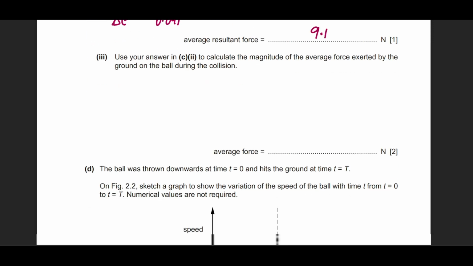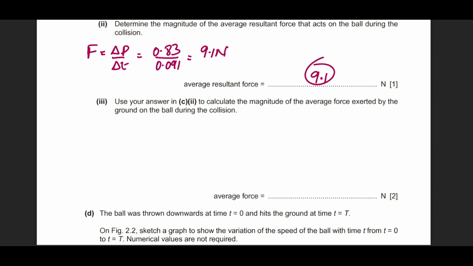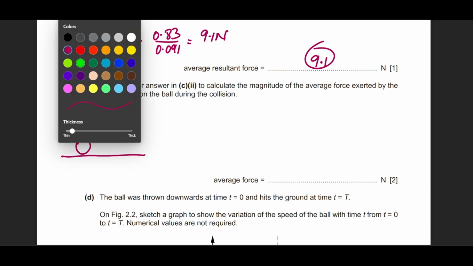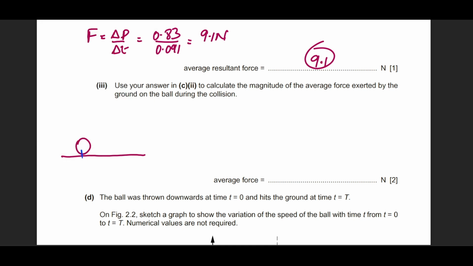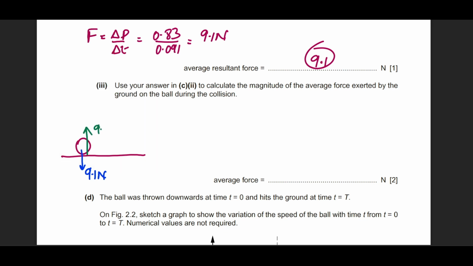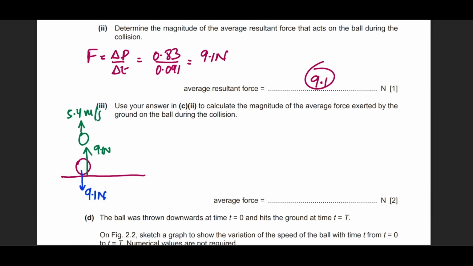It says use your answer to C2, which we have just calculated, to calculate the magnitude of the average force exerted by the ground on the ball. Now this is a bit tricky. When the ball actually comes in contact with the ground, it will most definitely exert a force of 9.1 newtons, because only then can the ground make the ball start moving upwards with a velocity of 5.4 meters per second.